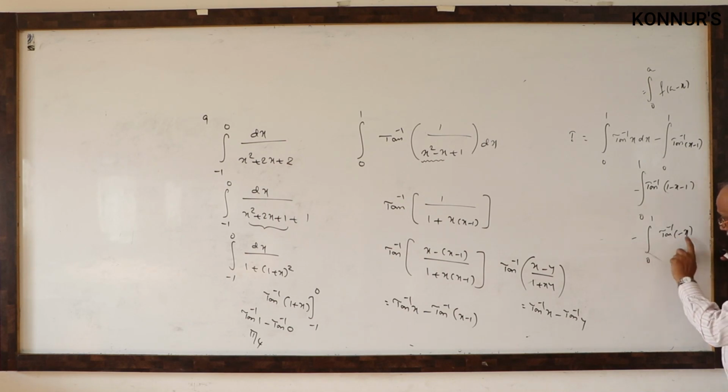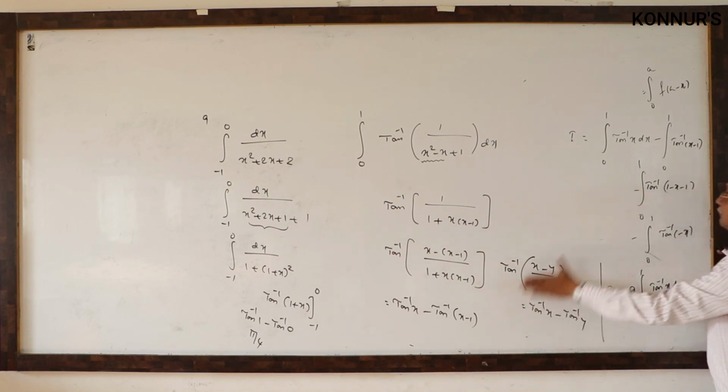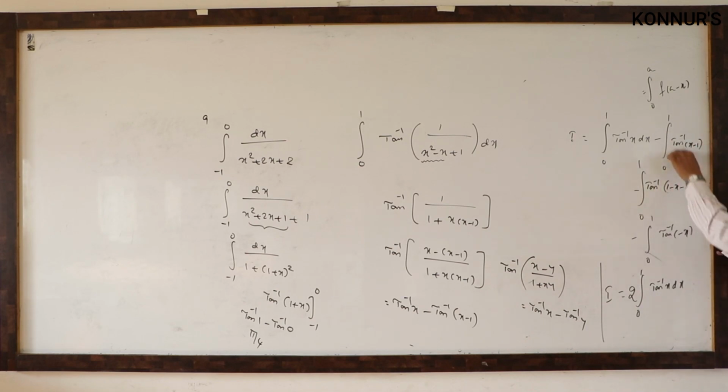Minus tan inverse. Minus minus plus. That is the reason. Now I becomes 2 times integral 0 to 1 tan inverse x only. This is your final. Up to here, properties from inverse trigonometry. Here, properties from definite integral. Finally, we are ending with integral 0 to 1 tan inverse x.